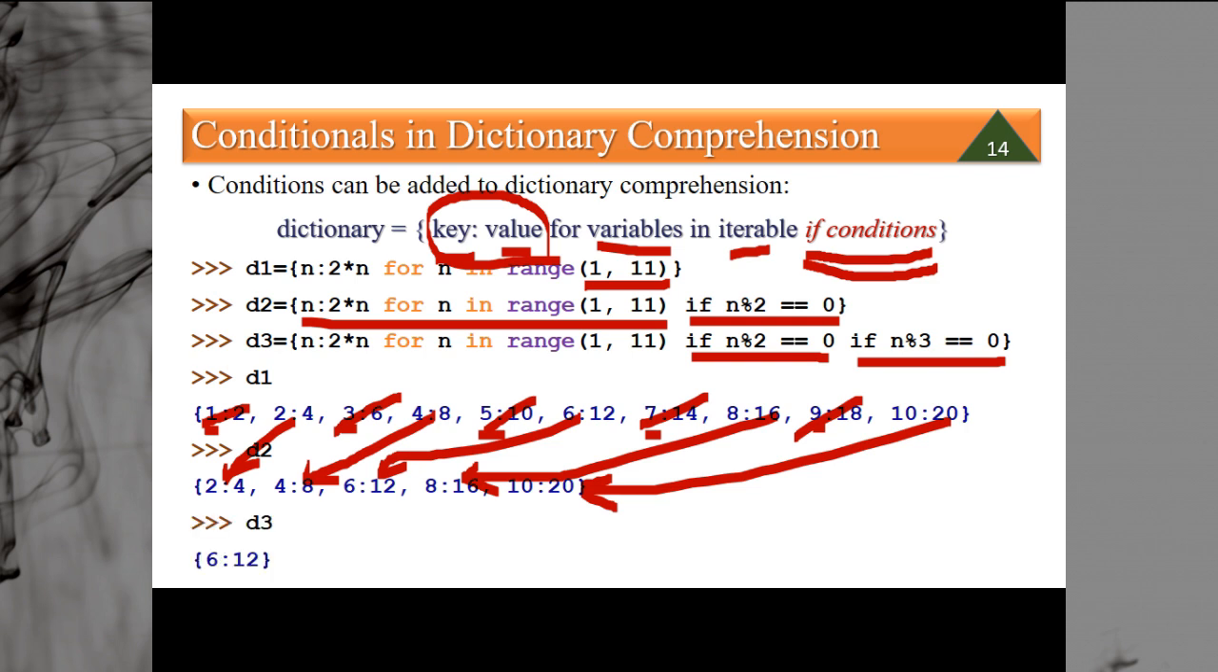But in case of D3, you are getting only one value, 6 colon 12, because 1 is not divisible by 2, 2 is divisible by 2 but not divisible by 3, 3 is divisible by 3 but not divisible by 2, 4 is divisible by 2 but not by 3, 5 is divisible by neither 2 nor 3, 6 is divisible by 2 as well as 3. Similarly 7, 8, 9, 10, they are divisible by 2 or 3 but not both. So the only element which is left here is 6, which is divisible by 2 as well as 3. So this is what you are getting as your output.